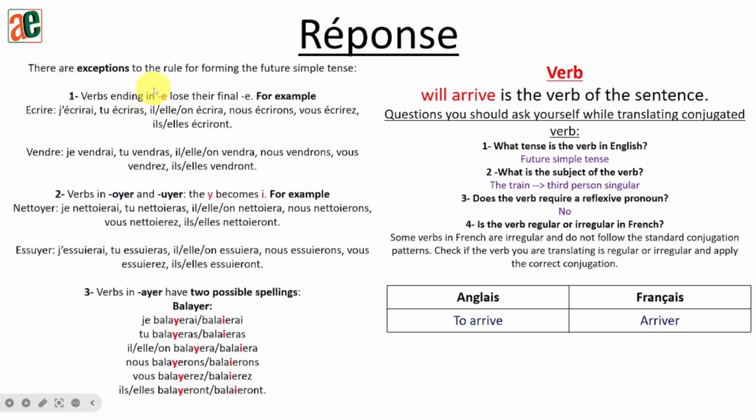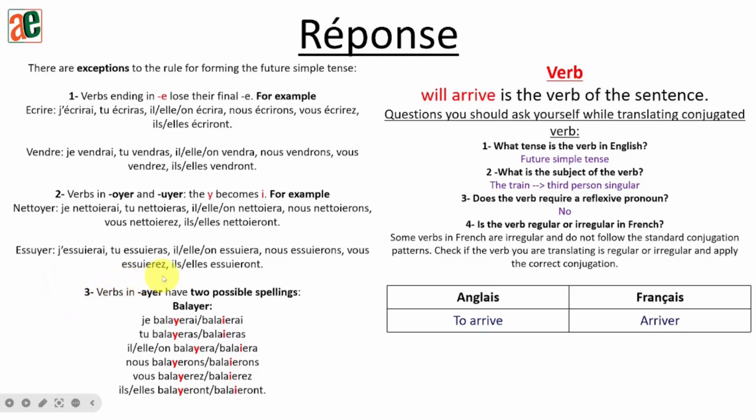There are exceptions to the rule of forming the future tense. So the first one, verbs ending with E will lose the final E before adding the future endings. So here the verb arriver ends with ER. There is no extra final E. So it doesn't follow this one. So we'll skip this one. Verbs ending with OYER or UYER, the Y will change to I before adding the future endings. But here, it doesn't end with OYER or UYER. So we'll just skip this one.